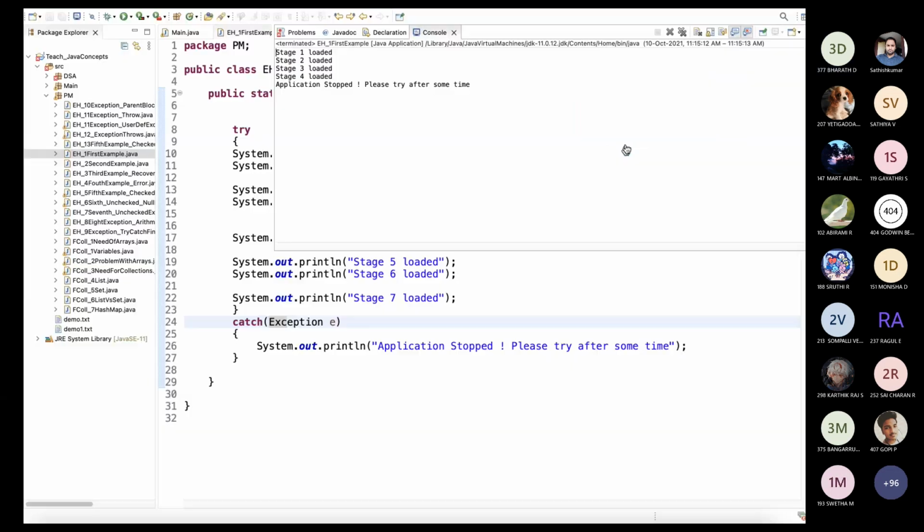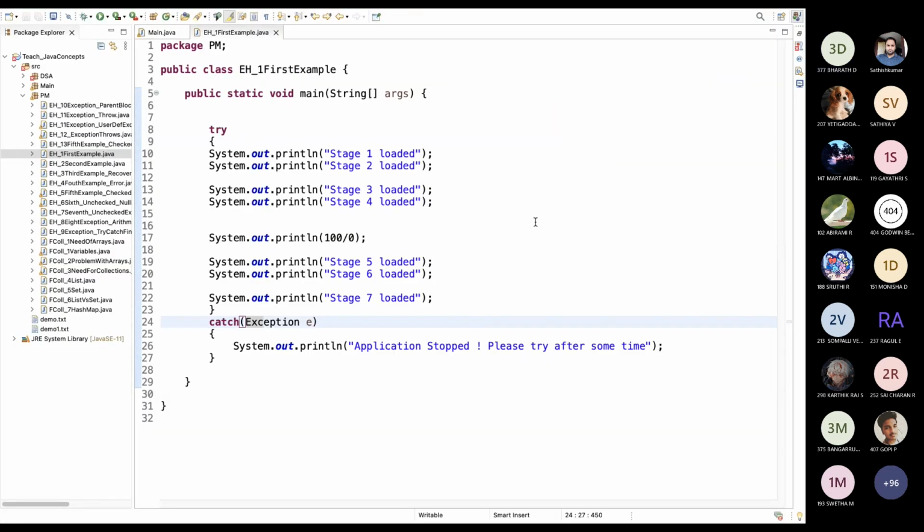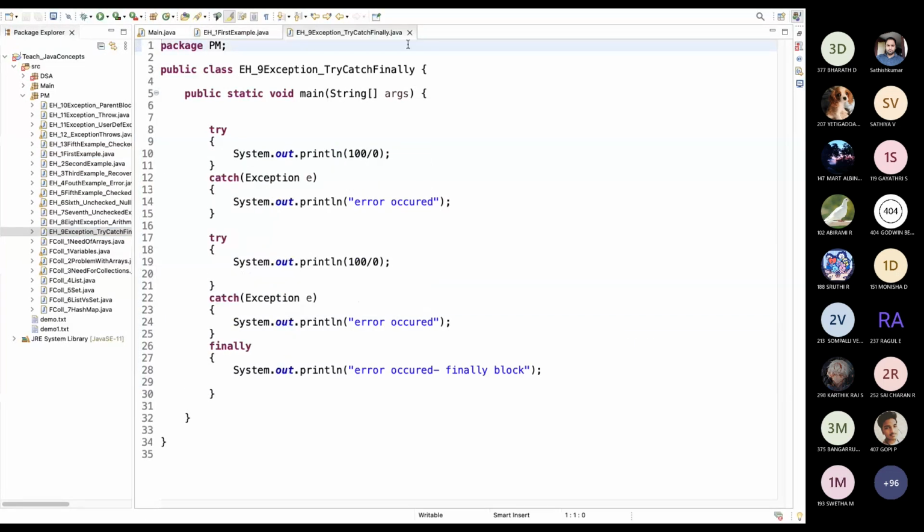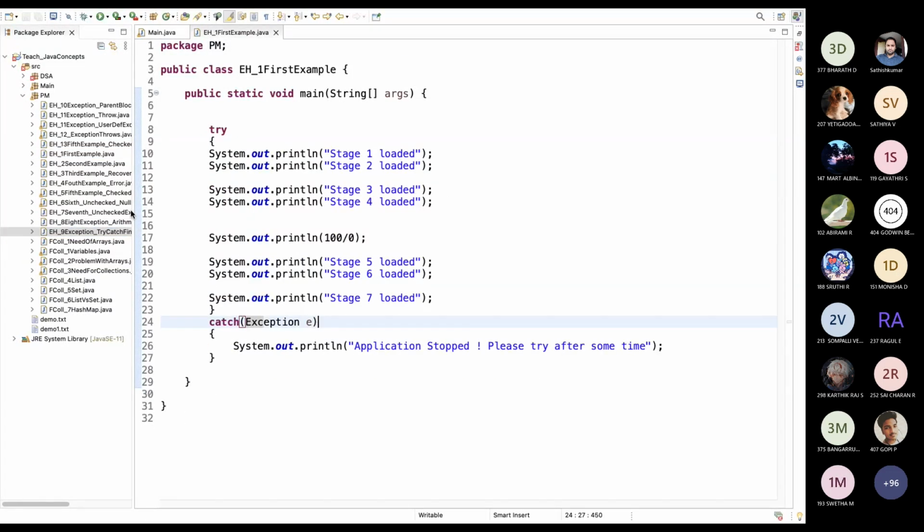Yes. This is the basic concept of exception handling. We don't want our application to crash, simply closing whenever some error happens. What we have to do is repair the exception if we can. Or, if the exception is not recoverable, we can simply show a message like, this error happened, please try after some time. Actually, this concept is specific to all programming languages.